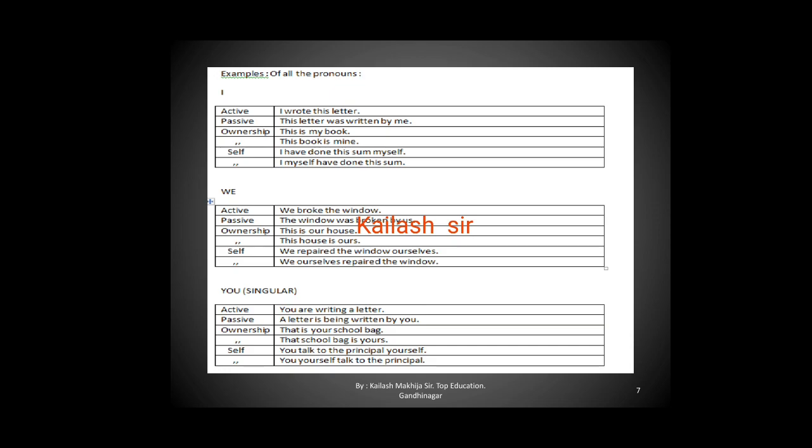In the same way, we can see all the examples of we, you, he, she, it, they. We, active: we broke the window. Passive form: the window was broken by us. Ownership: this is our house. This house is ours. Self: we repaired the window ourselves. We ourselves repaired the window.